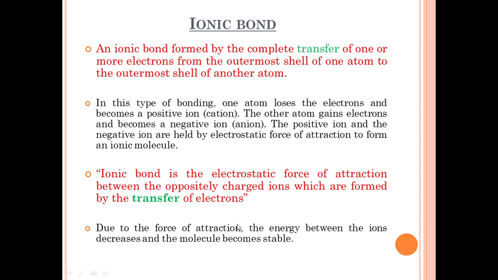This is the definition of an ionic bond. Next, due to the force of attraction between the atoms, the energy between the ions decreases and the molecule becomes more stable.